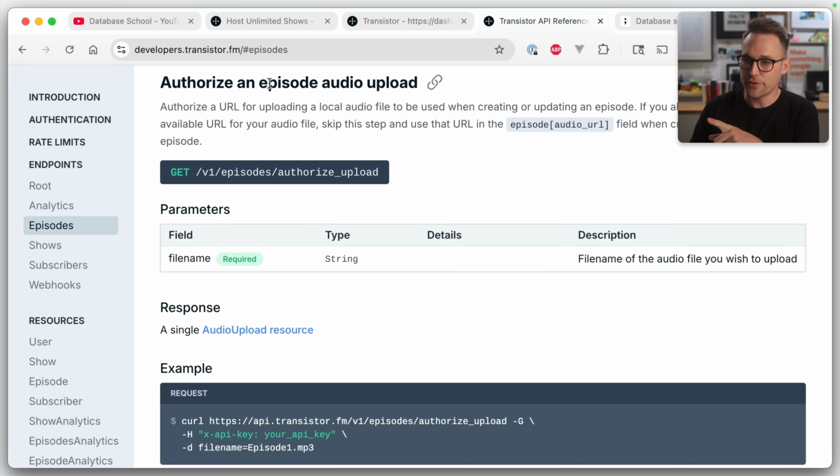Here are the docs for authorizing an upload, and it does say you probably already have a public bucket, and so you don't need to do this. In this application, I don't have an S3 bucket attached, but if you did, you could simply move that file into the S3 bucket and then create a temporary signed URL, or just make the file public, I don't really care, and then pass it into the episode audio URL. But because we don't have that, we're going to say, hey, Transistor, help me out here. So we're going to go to episodes, authorize upload URL, and we need to pass the file name.